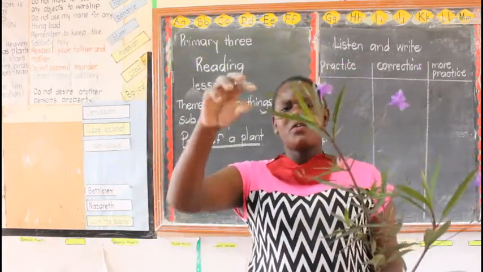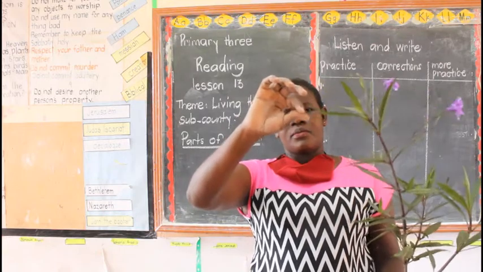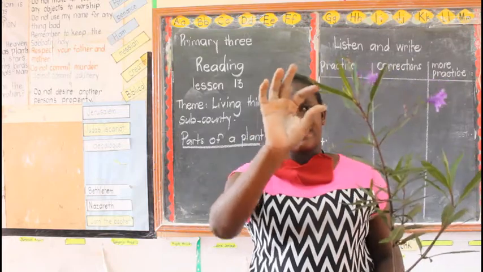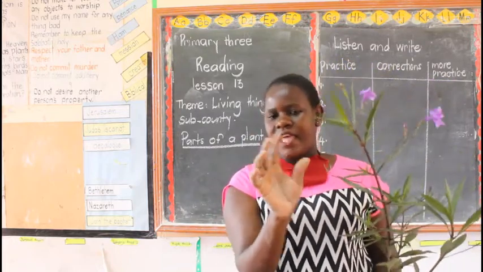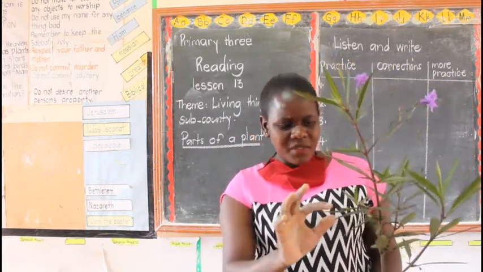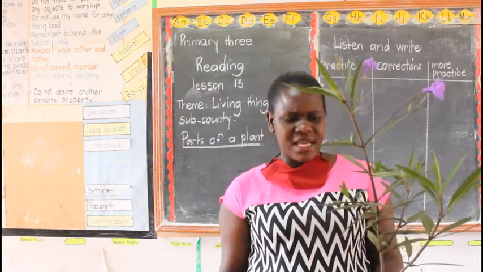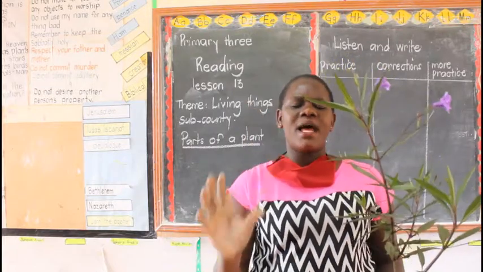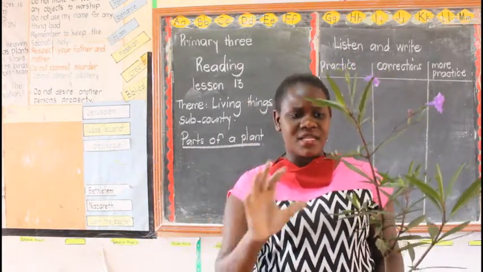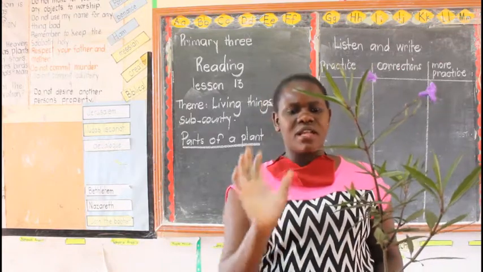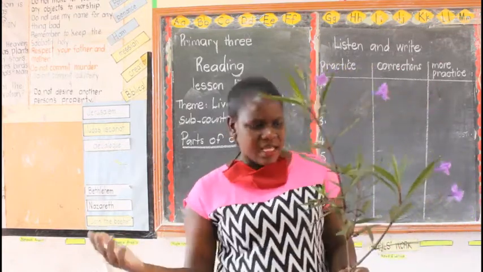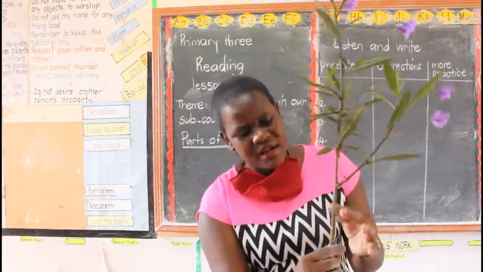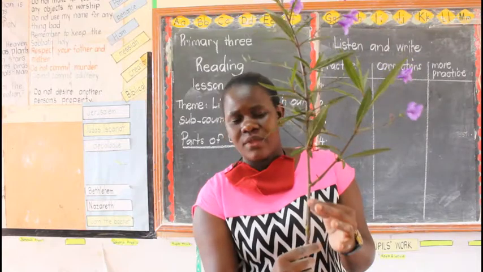Who can tell me, how do you call this part here? What is the name of this part I'm touching? It is a leaf. If it is one, it's a leaf. What about if they are like here, there are very many? Are they still a leaf? No, they become leaves. So meaning a plant has what? Has leaves. So this one, if you add this one, they become what? Leaves. Good. What about this one here? Which part am I handling here right now? What is its name?